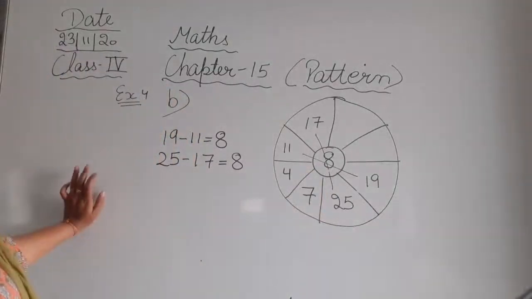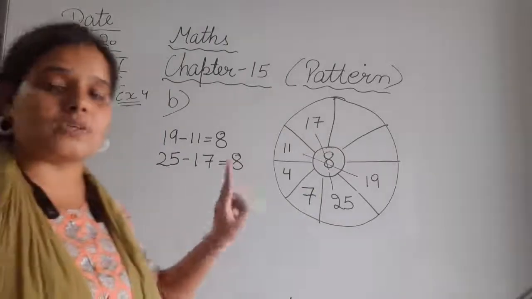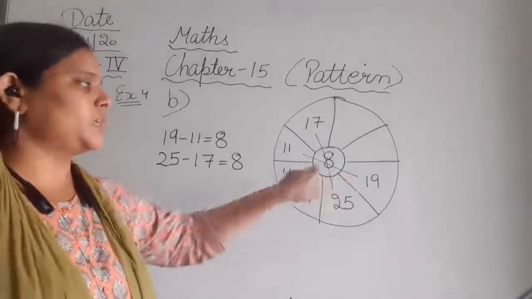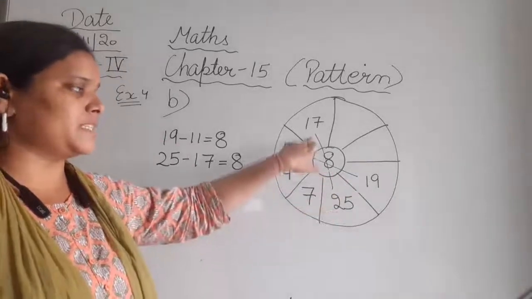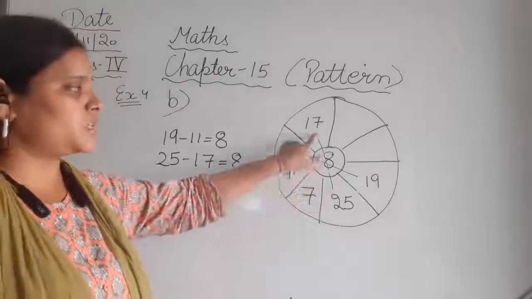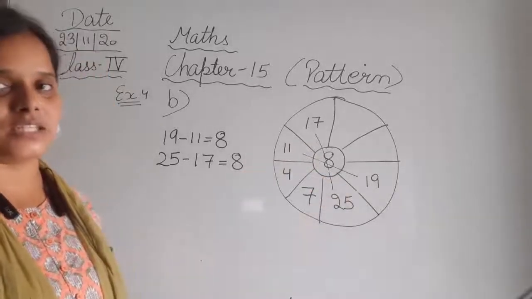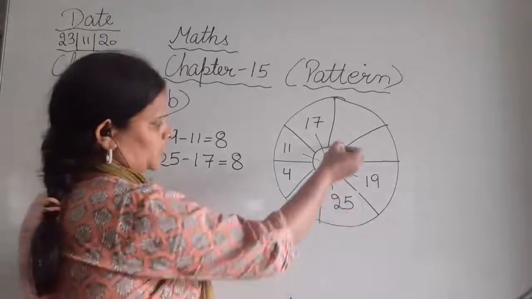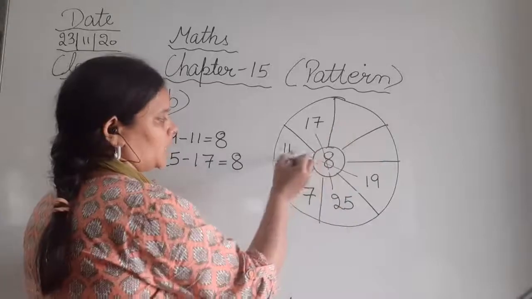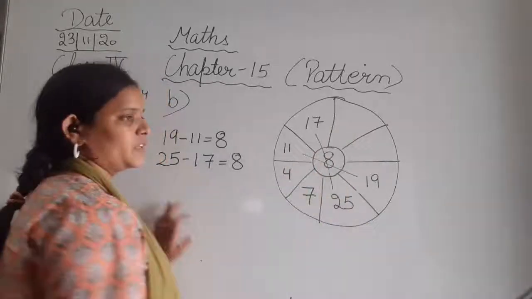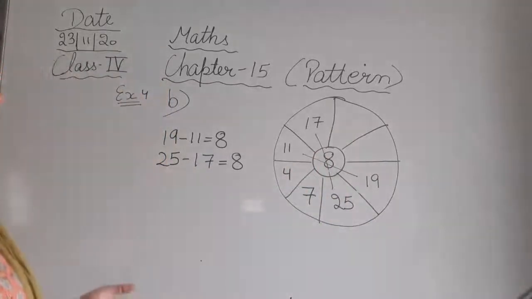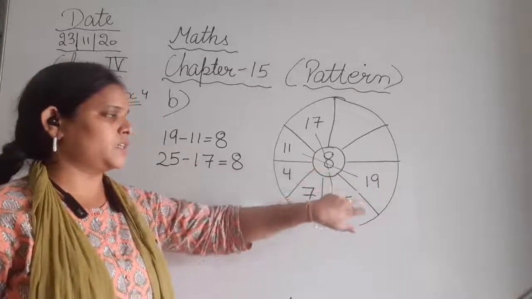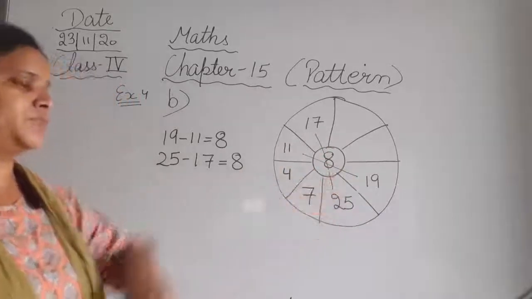So the pattern they are following, that they are subtracting the two opposite numbers. Okay, so 19 minus 11 is 8. 25 minus 17 is 8. So they are subtracting two opposite numbers and they will get their answer. Okay, now और कोई नंबर है जिसको हम देखिए, इसके अपोजिट कुछ नहीं है. यस, 11 minus 19 is not possible. So that means 19 minus 11 is 8. 25 minus 17 is 8.